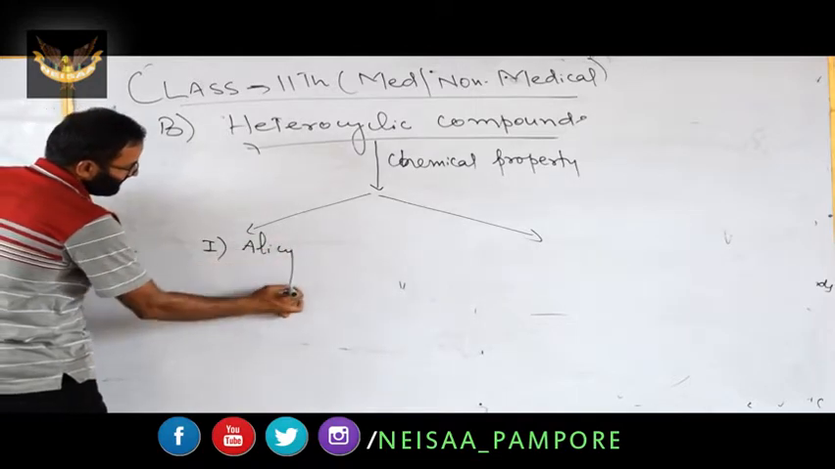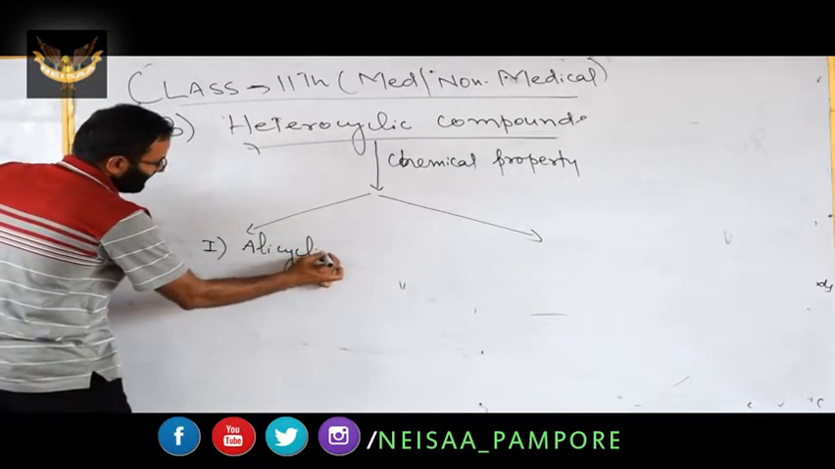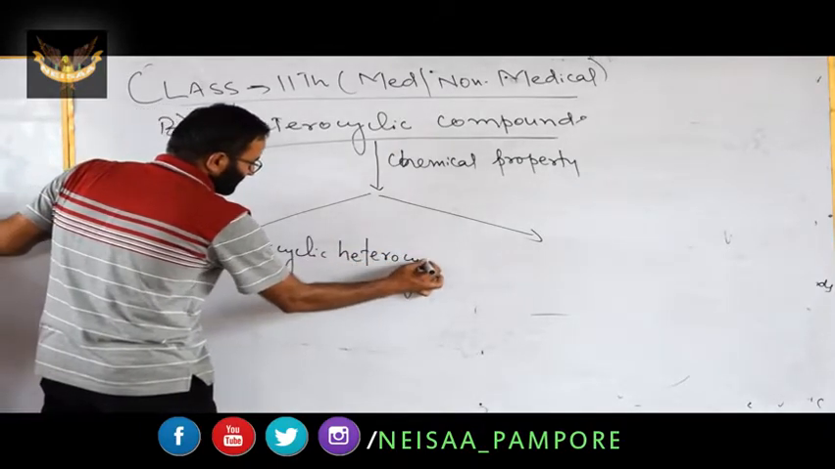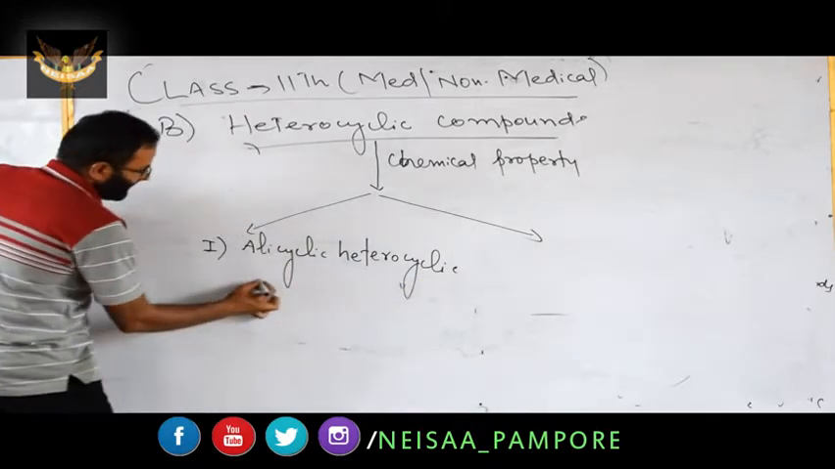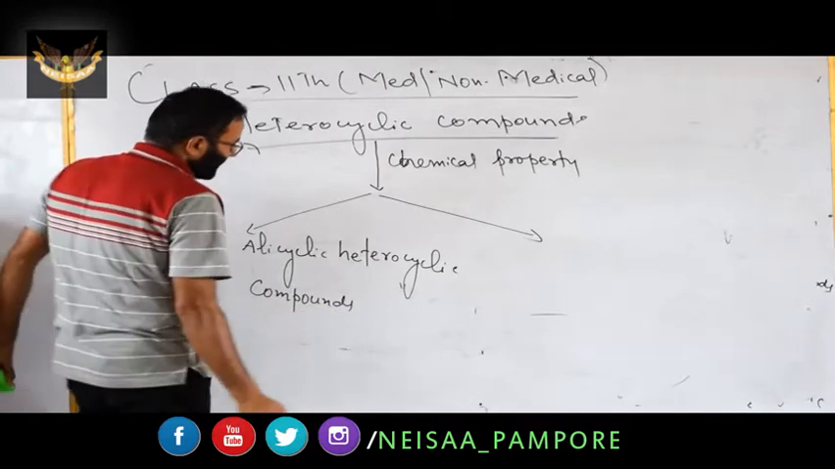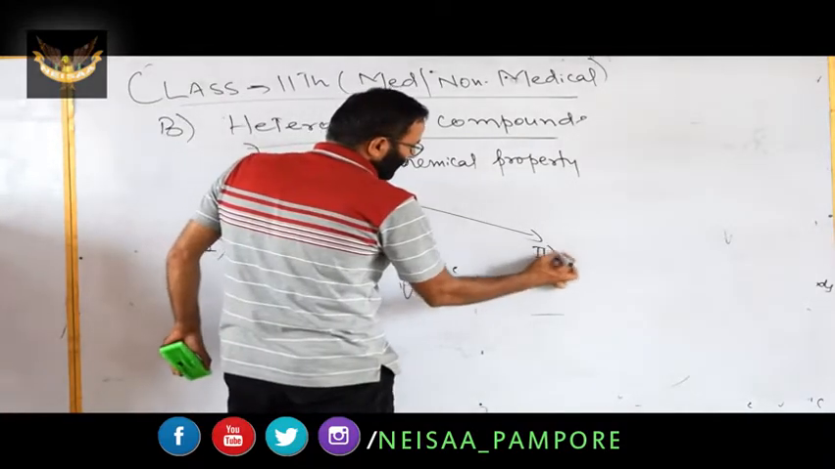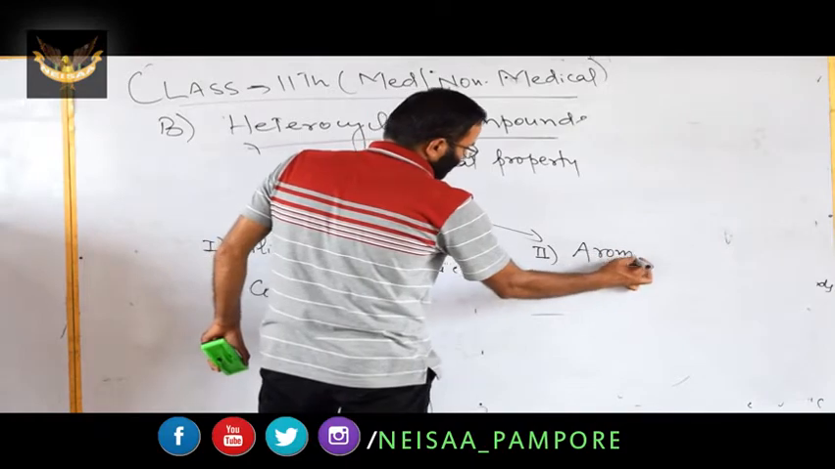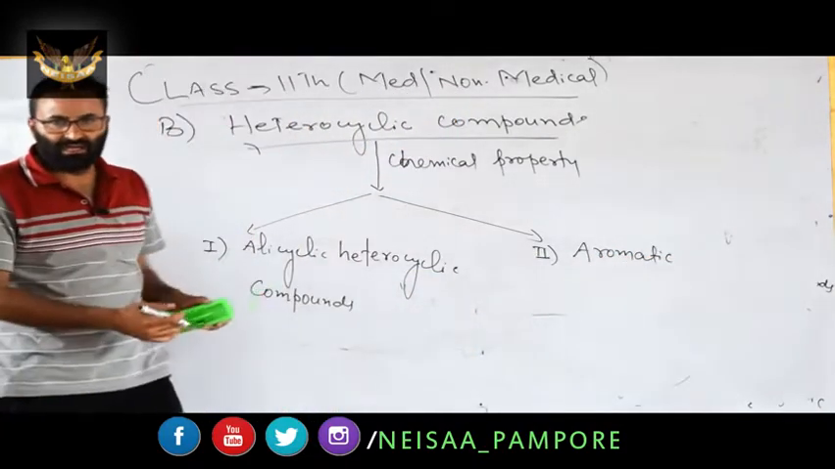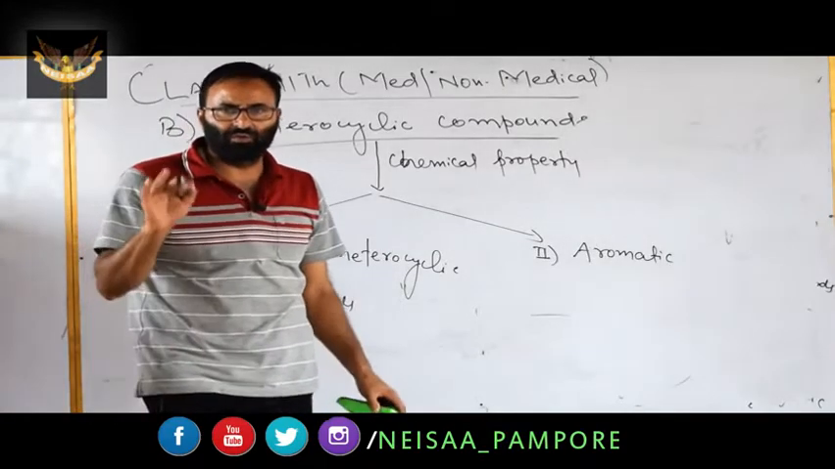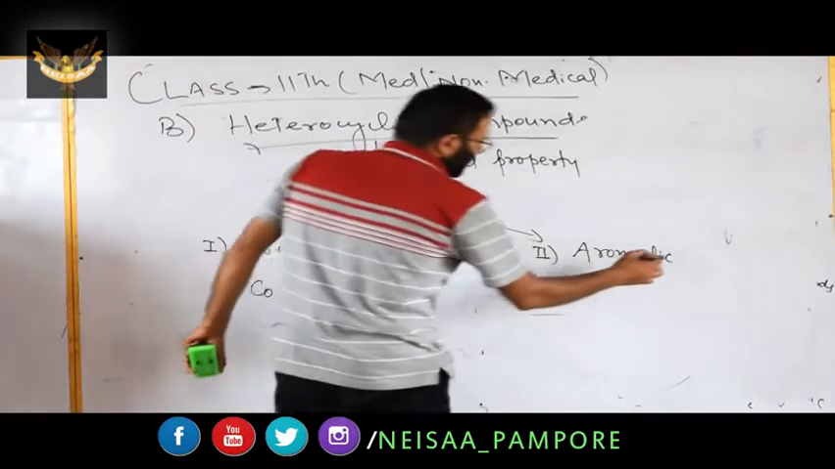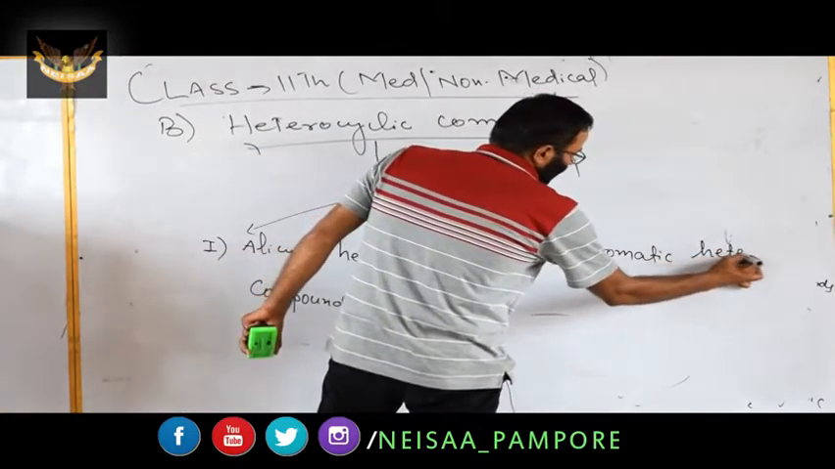alicyclic heterocyclic compounds. It is the first type. The second, aromatic heterocyclic compounds. On the basis of chemical properties, this class has been further classified into two categories. One is alicyclic heterocyclic compounds, second is aromatic heterocyclic compounds.